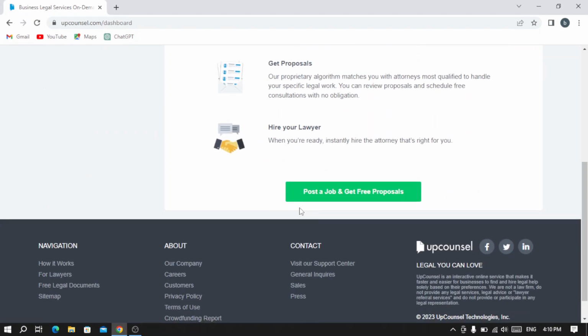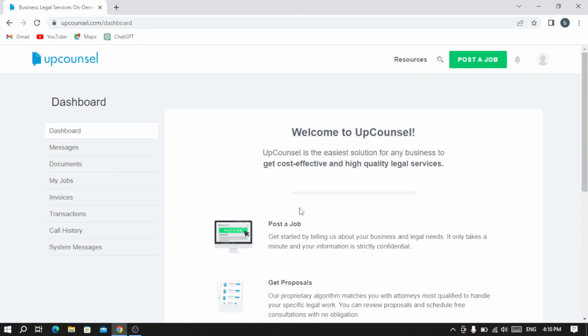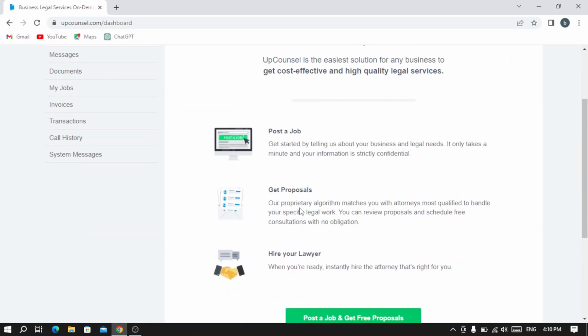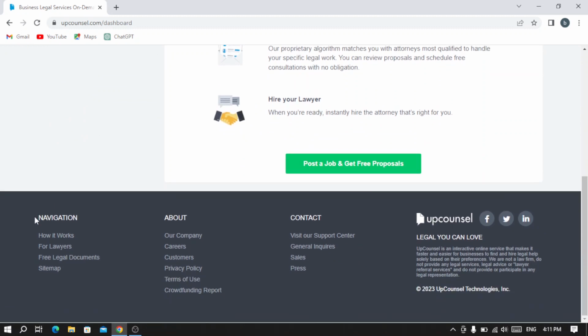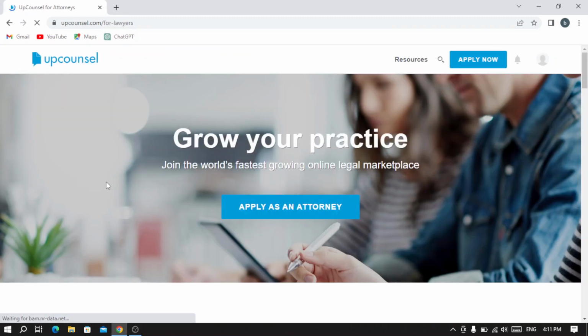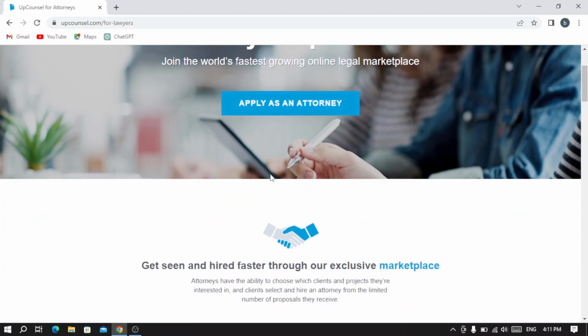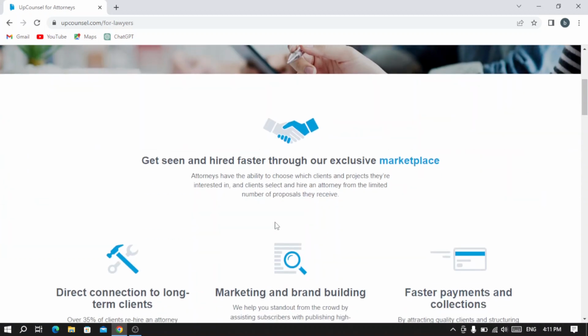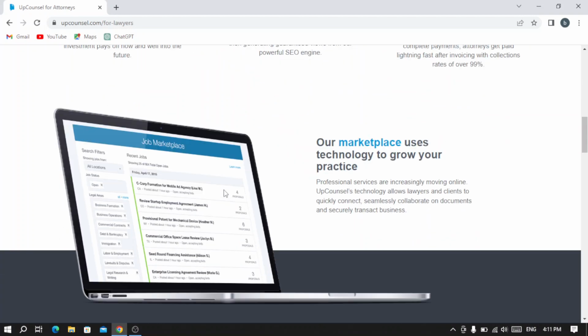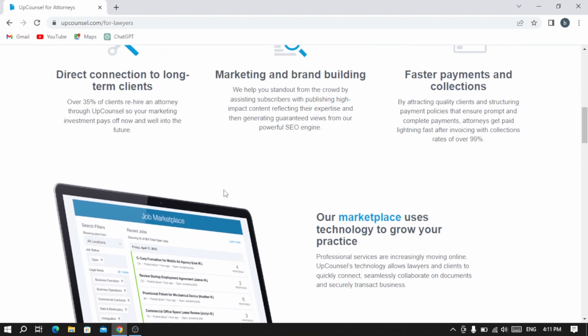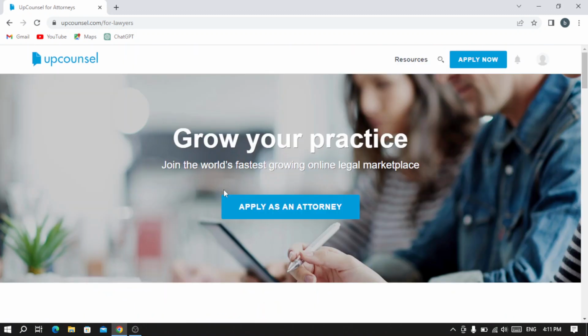We already signed up as a person who looks for a lawyer, so you can't be looking for a lawyer and at the same time be a lawyer. So I'm just showing you how you can do it, and it's for lawyers. So just click for lawyers and you apply right here, and you put your resume and your degrees and things like that, and you can apply to be a lawyer and to take jobs from this platform.